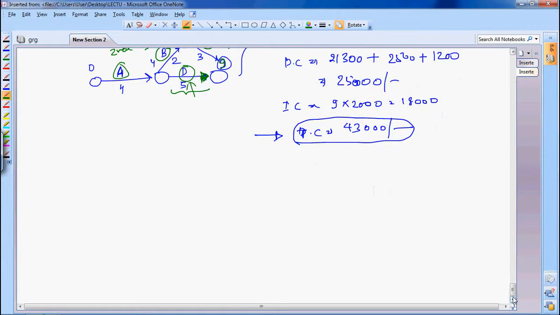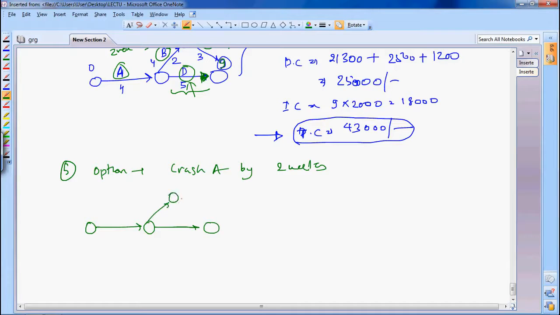So what you can do, you can just go ahead and crash A by 2 weeks. There is no other option. Only one option you are having, crash A by 2 weeks. So if you crash A by 2 weeks, what is your new network diagram? It will look something like this. You have A here, earlier it was 4, now it is 2, this is 2, C is 3 and D is 5. So it will be 2 here, 2 into 4 and 7. So your new project duration is 7 weeks only.